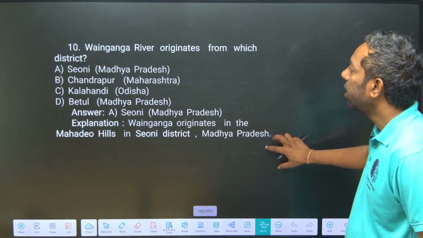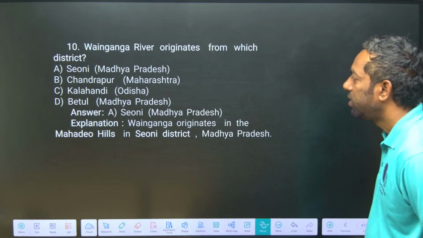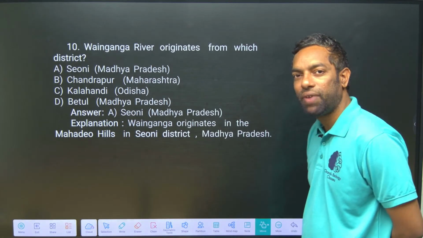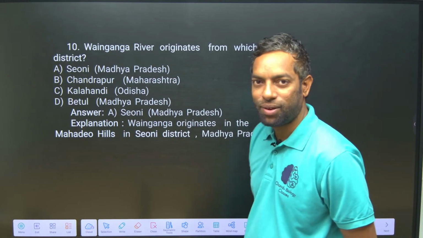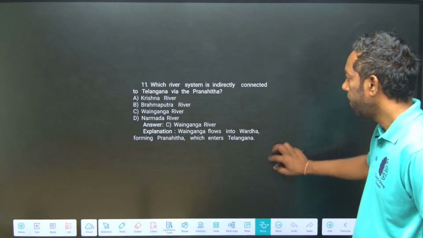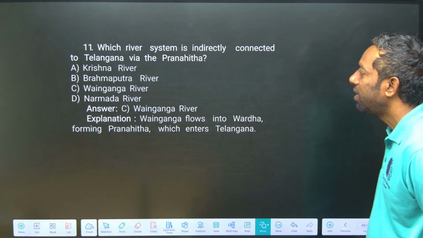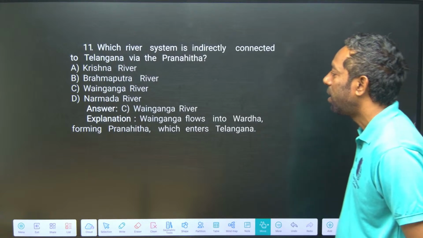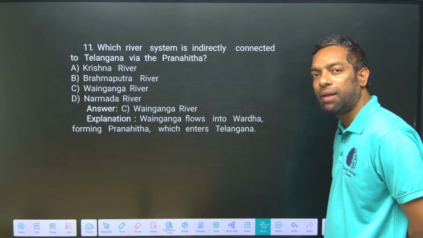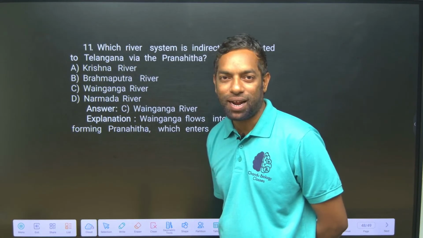Wainganga originates from which district? Seoni district of Madhya Pradesh. Wardha originates in Maharashtra. Which river system is indirectly connected to Telangana via Pranahita? Wainganga, of course. Wainganga and Wardha make the Pranahita.